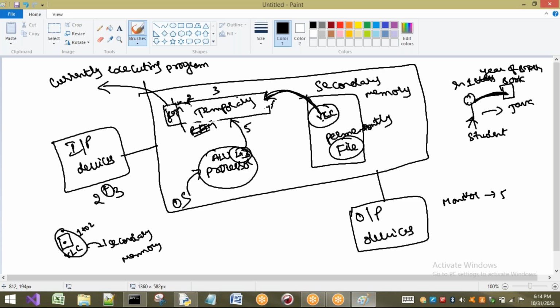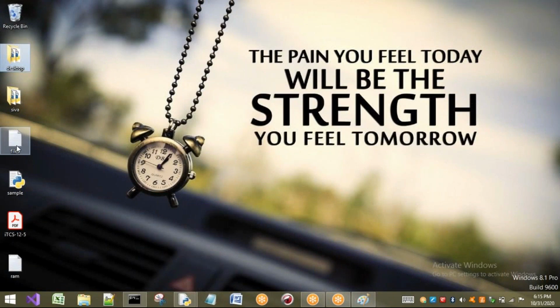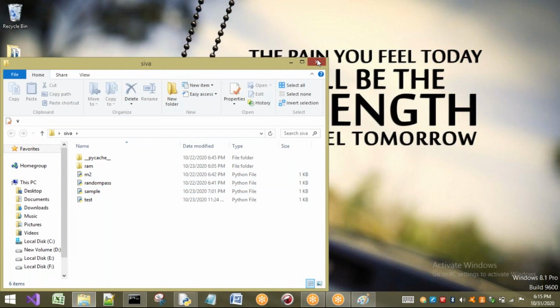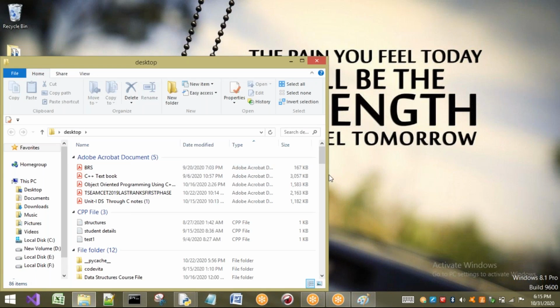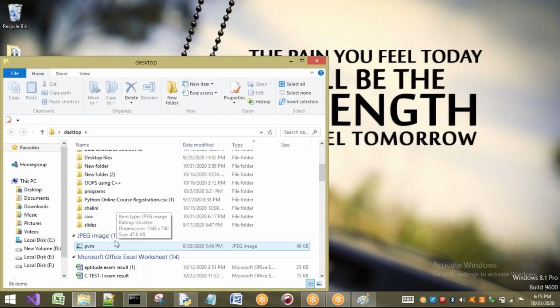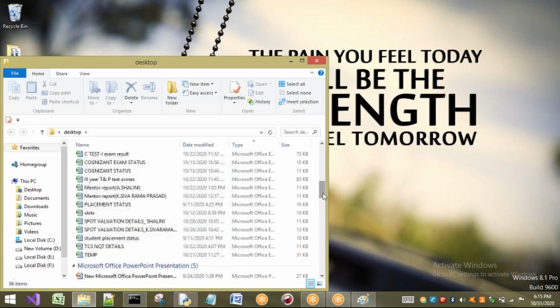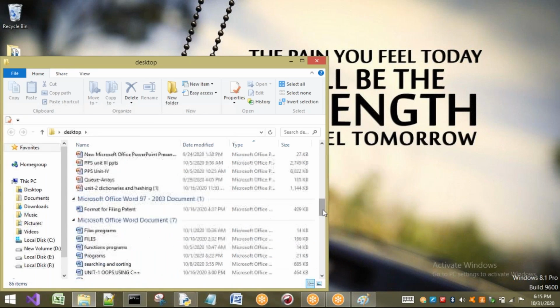So if you see anything in your secondary storage, or directly, anything in your computer, for example, this is my desktop. See where the data is stored: in a file. Here the data is stored in a Python file, here in a PDF file. If I go into this one, here also I have some files only. If I go to any place in my computer, you can observe the final destination is only files. This is an image file, this is an Excel file, this is PowerPoint, this is an MS Word file. Everything is a file here.